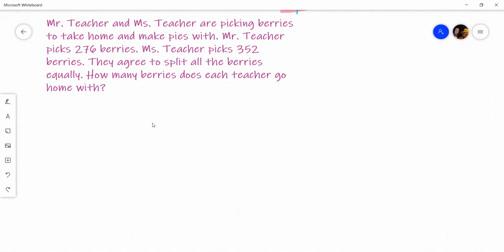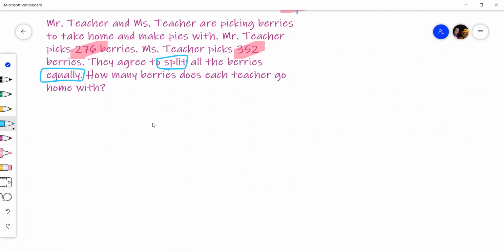Anyway, Mr. Teacher picks 276 berries. Cool, nice job, bro. And Mrs. Teacher picks 352. Oh, okay, even more berries. They agree to split all the berries equally. So there's some keywords: split and equally. So they're going to share all the berries together, right? How many berries does each teacher go home with?